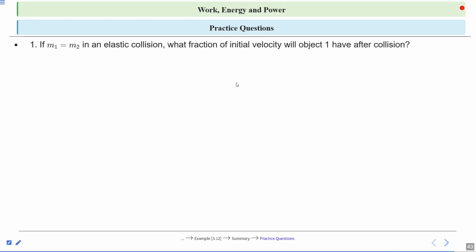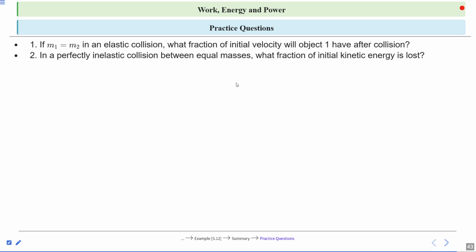Now we have some practice questions for you, and this is homework for you. First, if m1 is equal to m2 in an elastic collision, what fraction of initial velocity will object 1 have after collision? Second, in a perfectly inelastic collision between equal masses, what fraction of initial kinetic energy is lost?